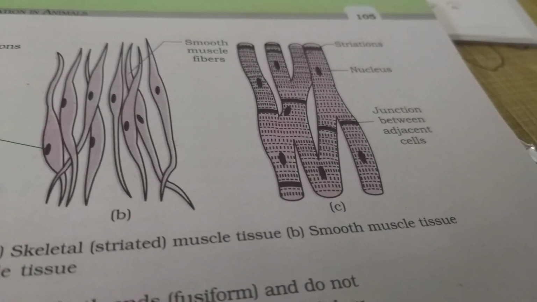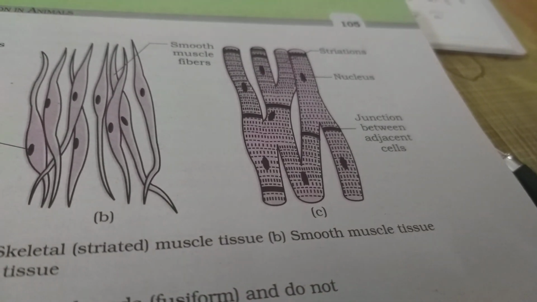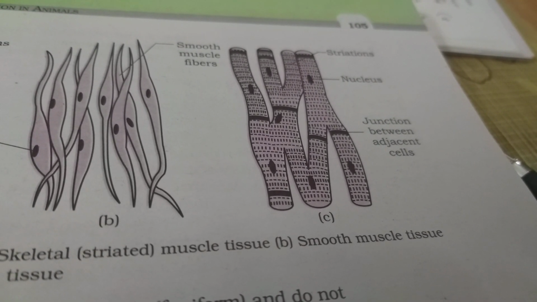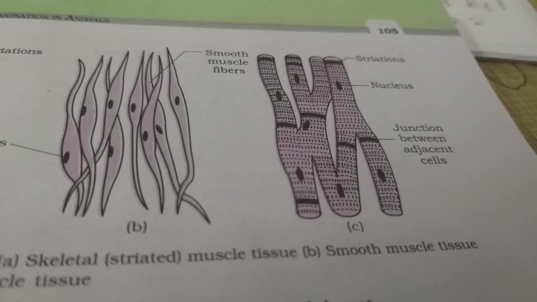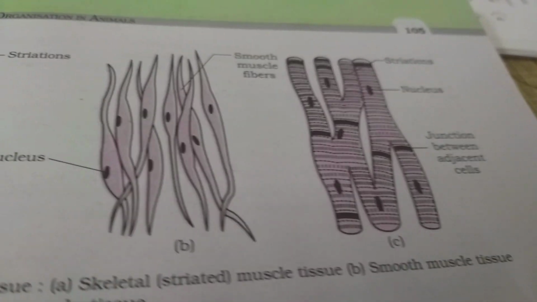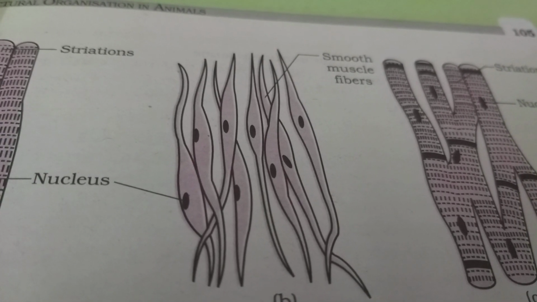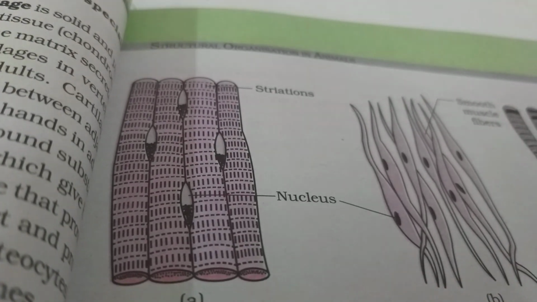The main function of cardiac muscle is contraction and relaxation so that the heart pumps blood continuously to the tissues and organs of the body. These are visceral muscles or smooth muscles. These are skeletal muscles.